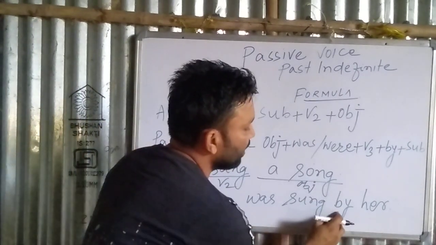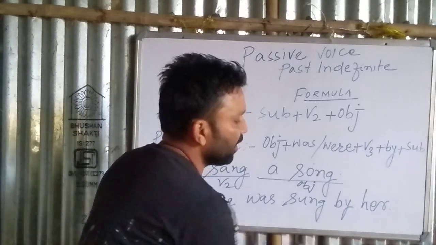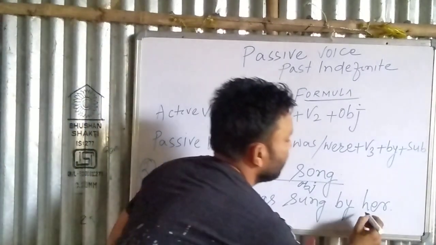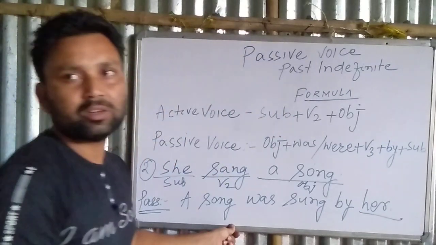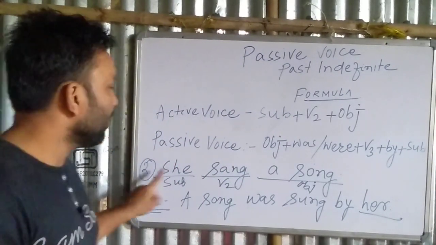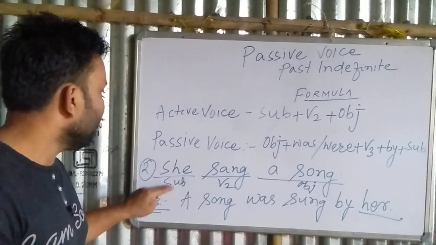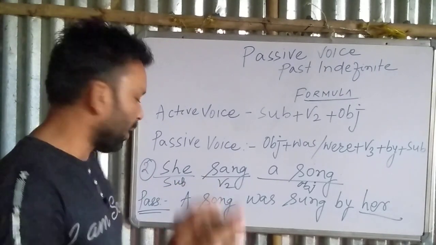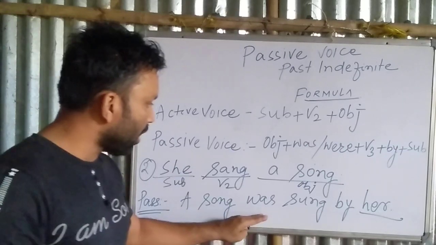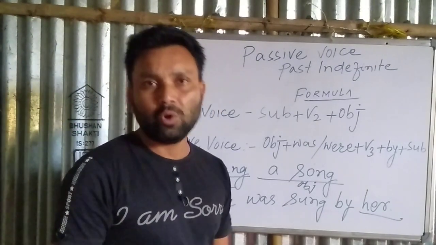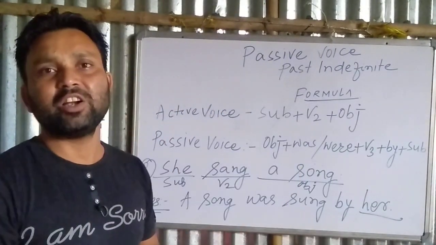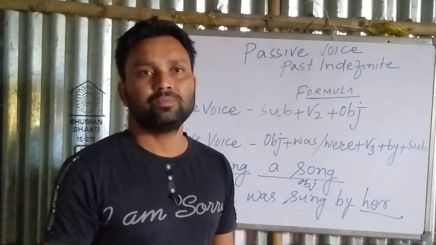Okay, then we will put by according to the formula, and then we will apply the object. The objective case of she will be her. Okay, in this way we can change she sang a song into passive voice. A song was sung by her. Okay, in this way we can change this sentence into passive voice.